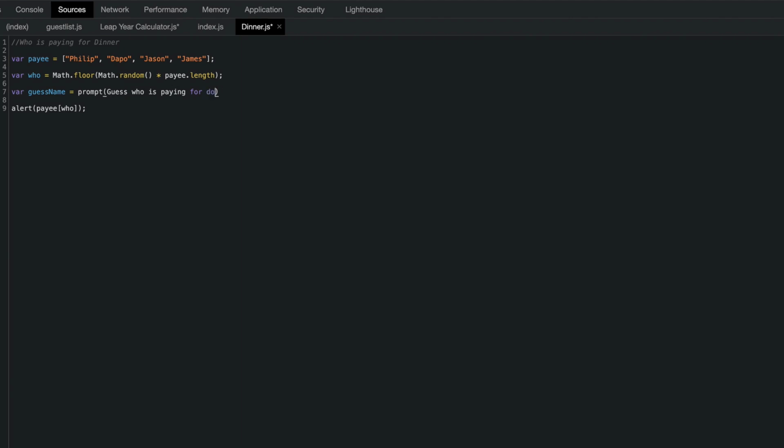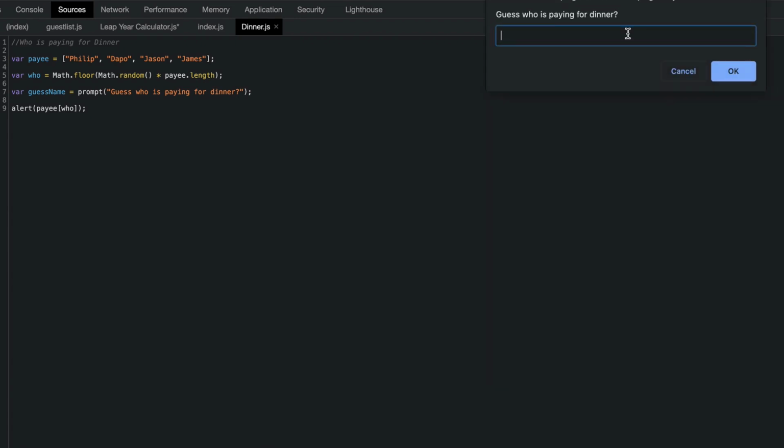This is looking funny because it's a string and I'm not putting in a quotation, so let's fix that. Quotation, guess who's paying for dinner. So this would be the prompt you get, and then you get to put a name, and then it's going to tell you who's paying for dinner. Let's click enter, for example. Guess who's paying for dinner? If I say James, who I want to pay for dinner, it's just going to respond by saying Dapo. Really? You got jokes, computer. No, that's wrong. I'm sure James is going to get a kick from that. Dapo is not paying, James is paying. That's the whole idea of this.